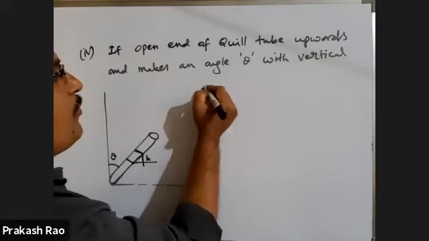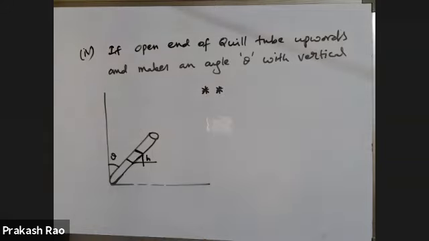So, a very, very important point. Write down. First write down this. On tilting the quill tube, the height of the mercury column remains constant, but the length of the mercury column changes.